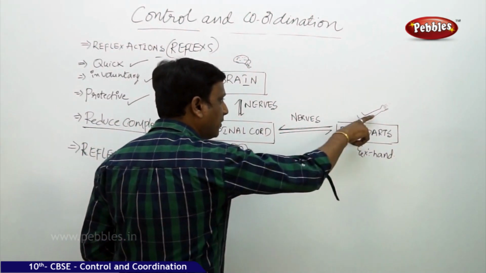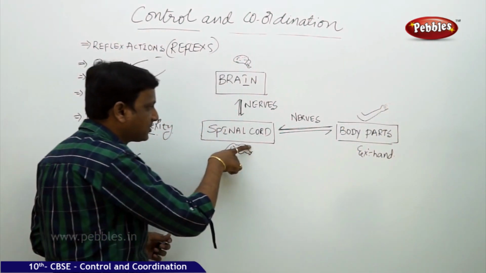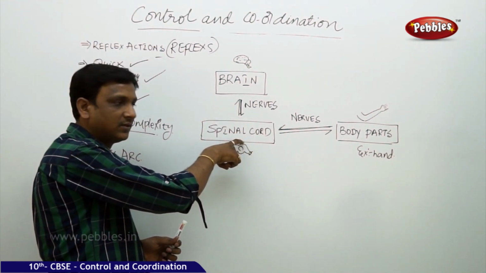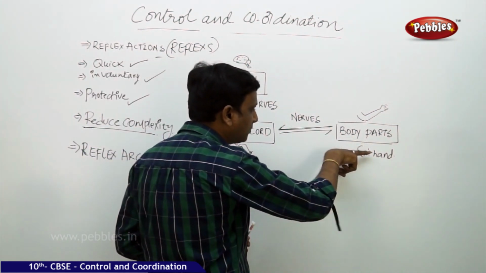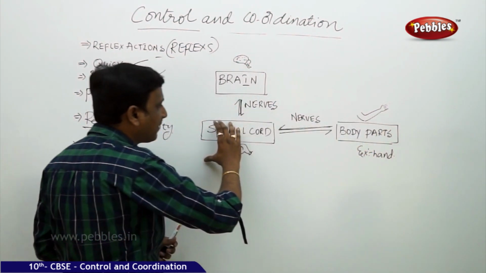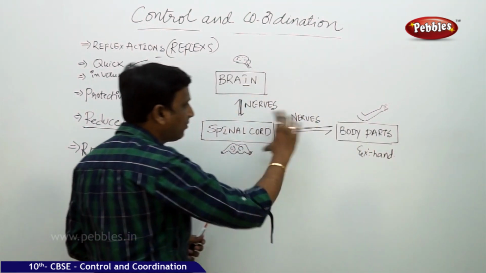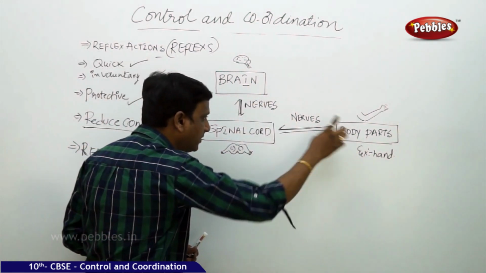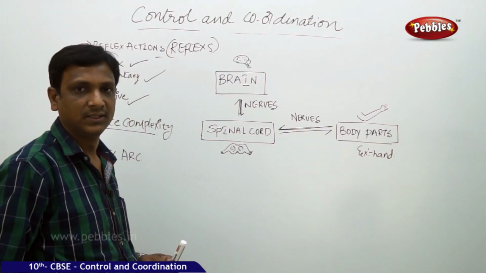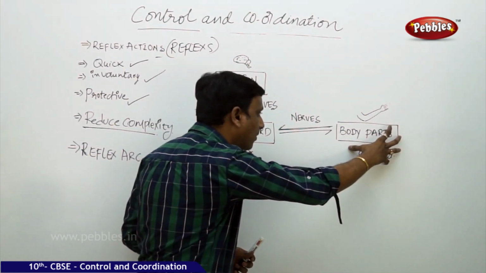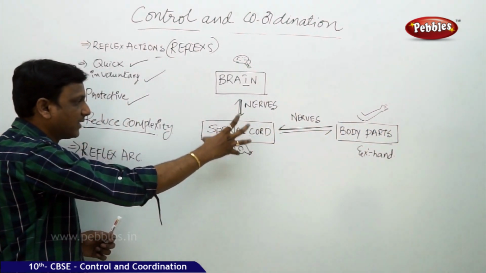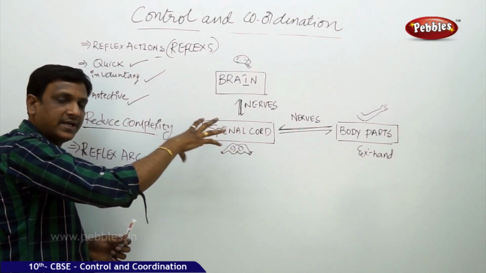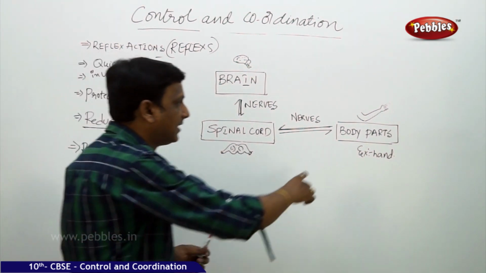When you sense something, your hand touched a hot object, the information has come to the spinal cord. Here a quick decision is taken in the spinal cord: remove the hand. So the order is passed to the body parts in this way, from body parts to spinal cord to the body parts again. So this is very quick. Going from here to here to here again is a very lengthy and complicated process. But what happens here is that as soon as the information is taken by the spinal cord, the association neurons present in the spinal cord take the decision, remove the hand. So the hand is removed.